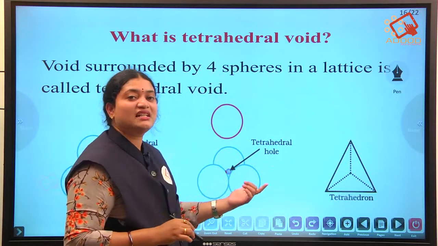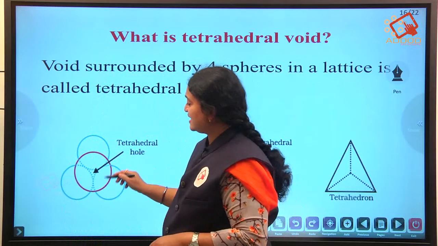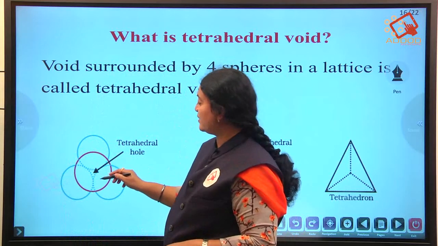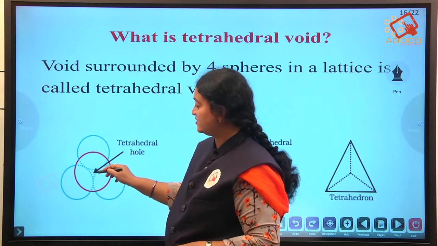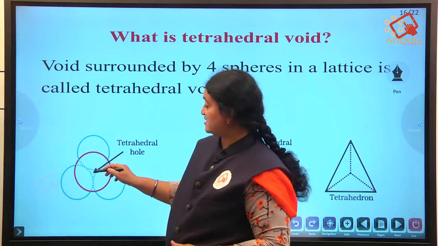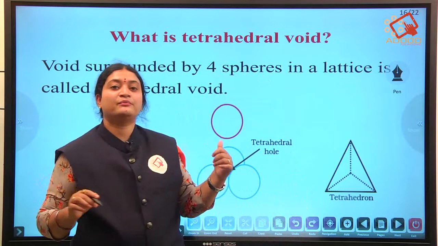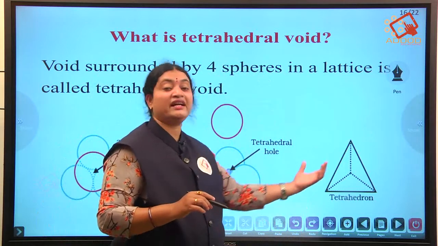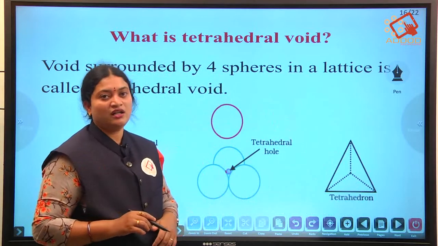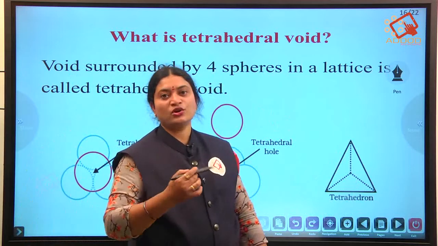Therefore, these voids are known as tetrahedral voids. Here you can see we have placed the 4th sphere over this one. This is the center, the empty or unoccupied space. This we call a tetrahedral hole, and because it gives us the shape of a tetrahedron, we call it a tetrahedral void. This question carries 2 marks.